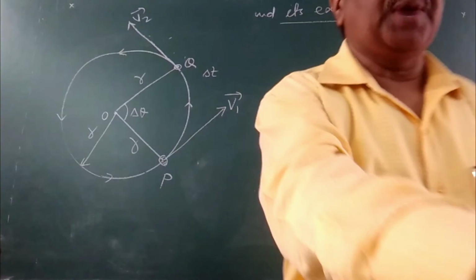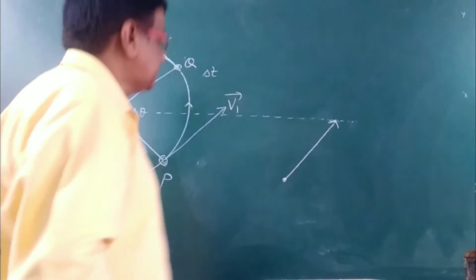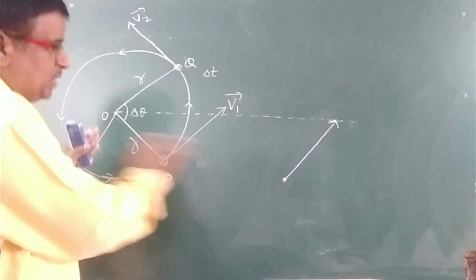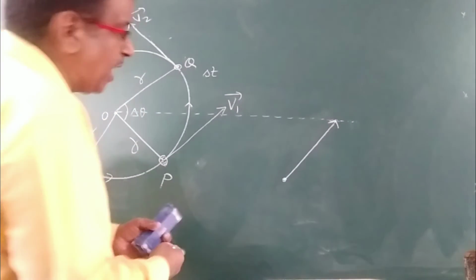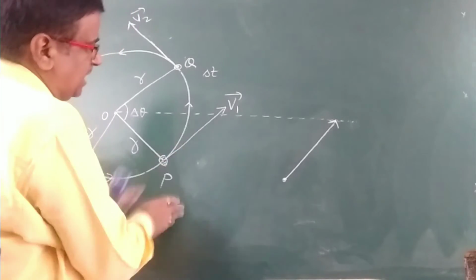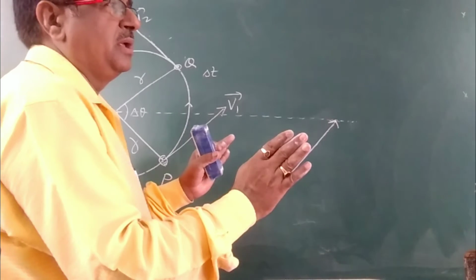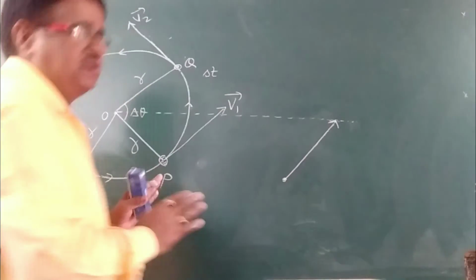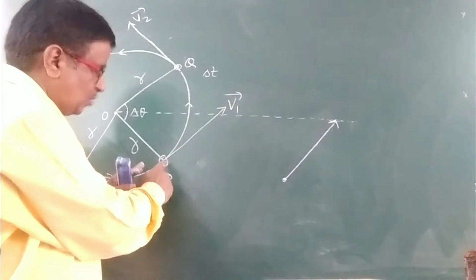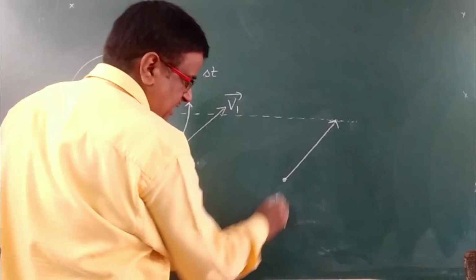For this, we have to take another point, and from there v1 and v2 are drawn in their directions. Means we are taking a point here, A.